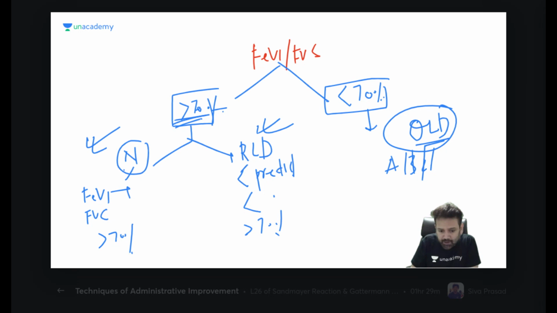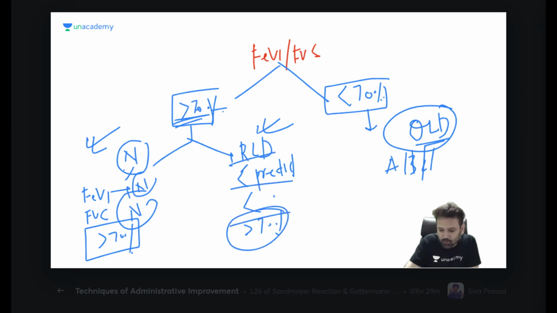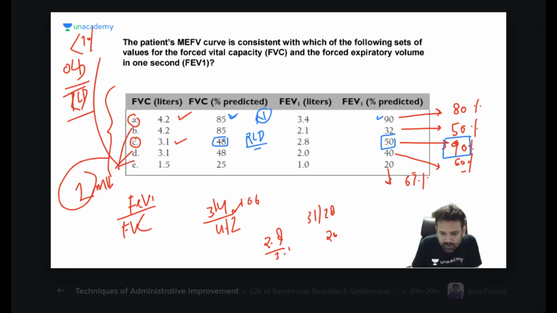In normal, FEV1 will be normal of predicted, FVC will be normal of predicted, but ratio will be more than 70%. In RLD, FEV1 will be less than predicted, FVC less than predicted, and ratio is more. So you can see here, it is normal, normal, and ratio is more. It is less, less, and ratio is more. So answer is C. Everyone clear about that?